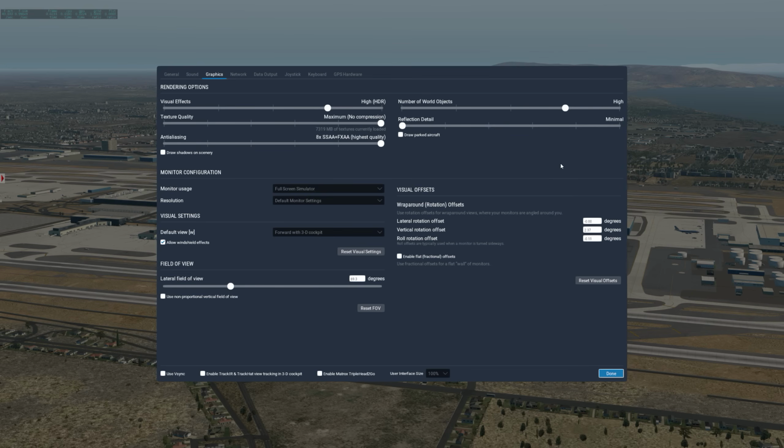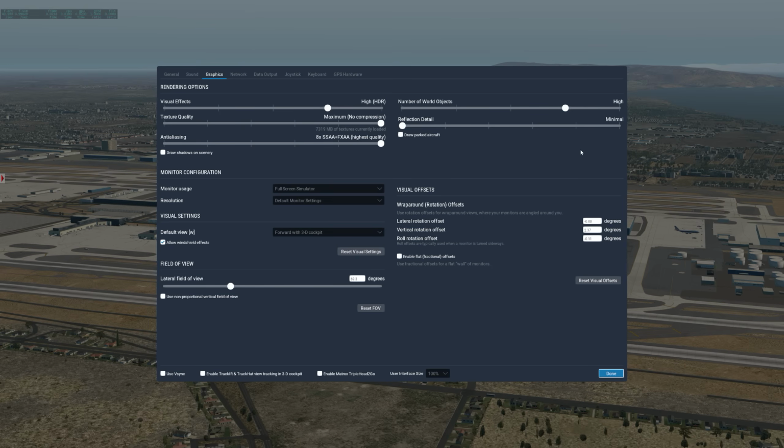So you have to bear in mind that when you're moving your slider to the right, you're increasing a total of 4 sliders. You're increasing your trees, your objects, buildings, roads, and the traffic. So that will definitely have a very large effect on FPS.